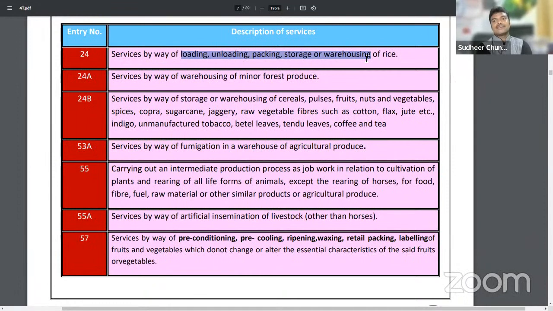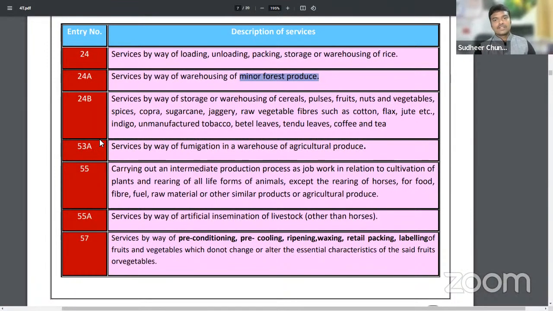For all these activities, sir, rice transportation services are also exempted. In GTA, we will learn rice transportation will also be exempted. So, in order to encourage daily consumption activity, the exemption has been given. Next, warehousing of minor forest produce. Sir, these entries were given in notification 12/2017. As per notification 12/2017, what are the aspects that are exempted?